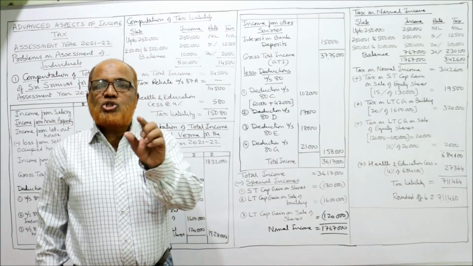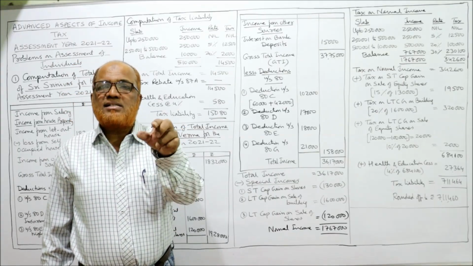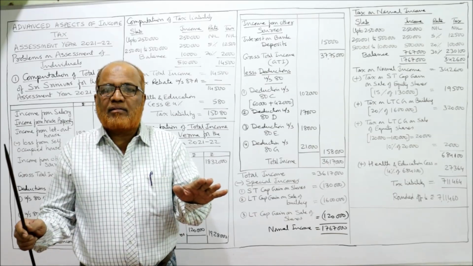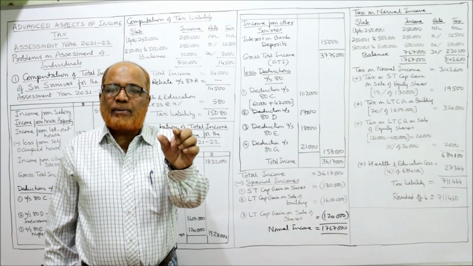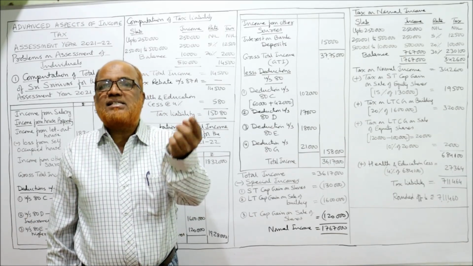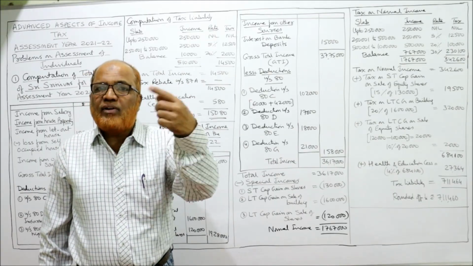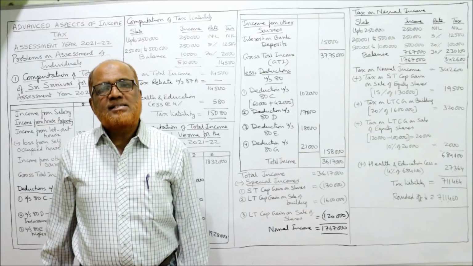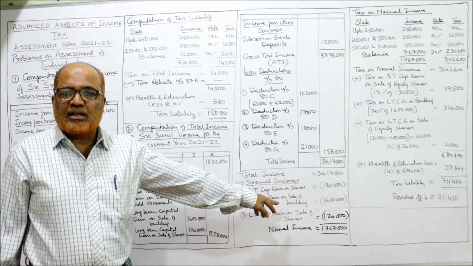One more is there. Short-term capital gain on sale of gold ornaments. There is no flat rate. That short-term capital gain on sale of gold ornaments is taxable along with other incomes at slab system. So I am not deducting.